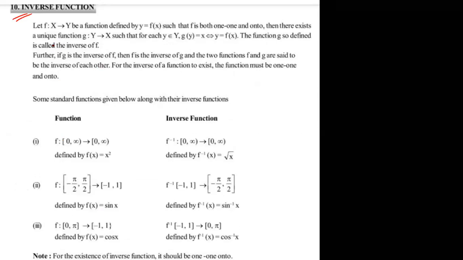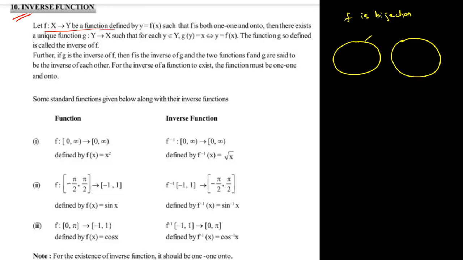See carefully. Let f maps x to y be a function. If f is a one-one function, better I will draw the picture. Simple example I'm giving here. What is the inverse function I'm giving? Suppose f is a bijection, compulsory, then only inverse existing. Mapping from x to y, f maps x to y is a bijection.